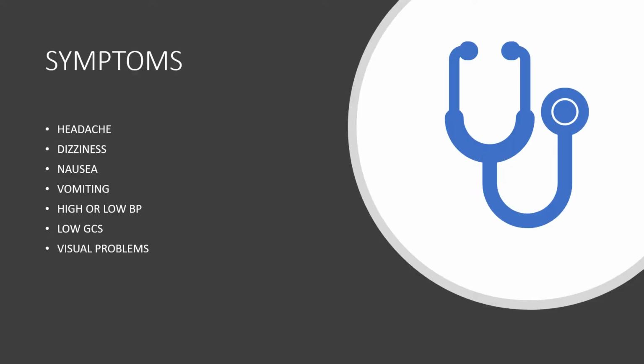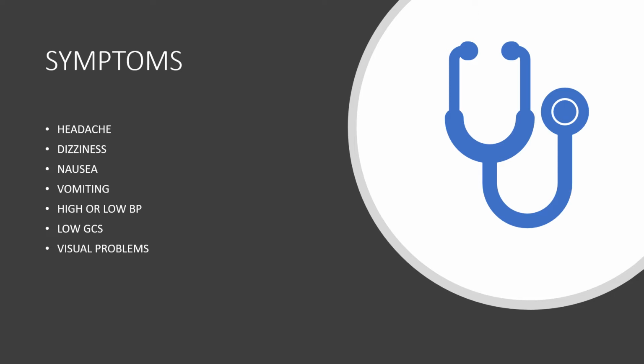We will see what symptoms the patient will exhibit if the patient has an aneurysm. First and foremost is headache. The patient will have the worst headache of their lifetime, and also will have dizziness, nausea and vomiting, high or low BP, and low GCS. The patient may be confused or drowsy, and also will have some visual problems.